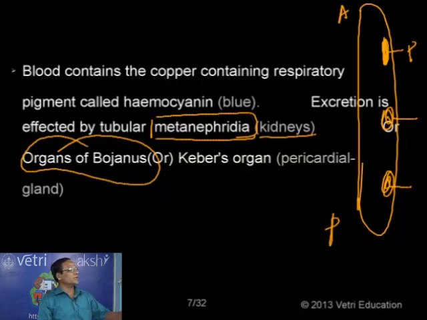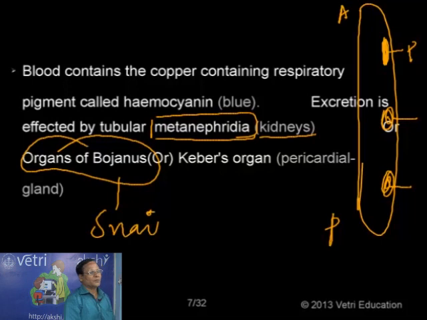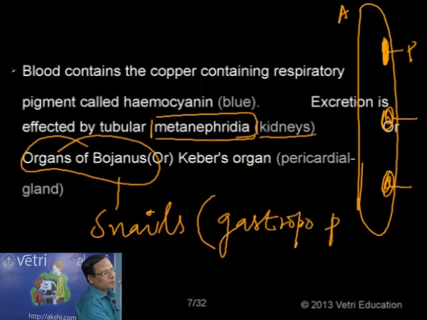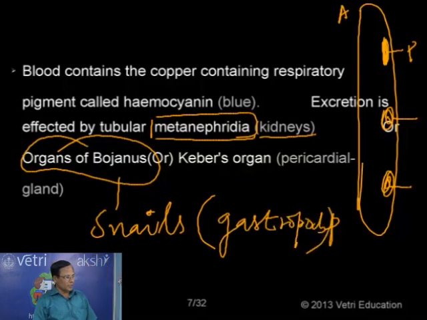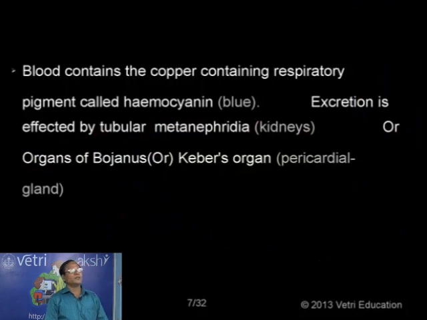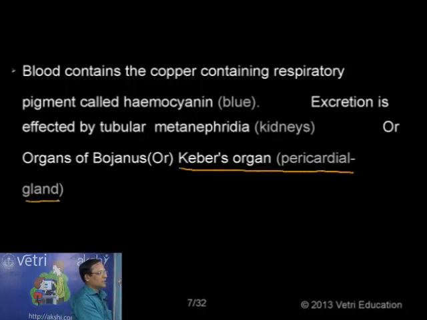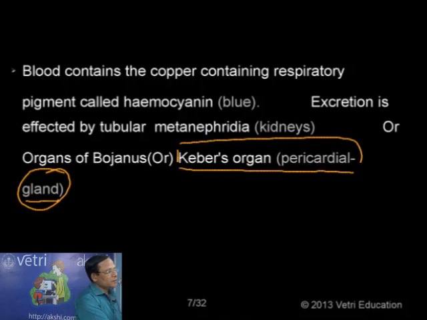So like that in the case of snails, in addition to this metanephridia, we have organs of Bojanus. So found in the case of snails, or we can say gastropods. In the case of group gastropoda, that is one of the classes that contains the snails, and then you have the organs of Bojanus. Now in the case of bivalves, that is another structure, what is called the pericardial gland or Keber's organ. So this is the excretory organ found in the case of bivalves.